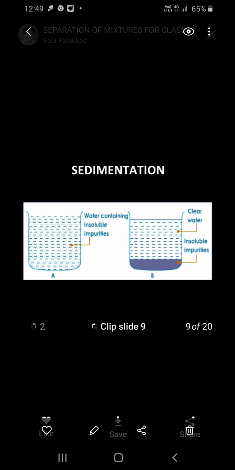Then another one is sedimentation. Rice and pulses are often mixed with very fine straw, husk and dust particles which have to be removed before cooking. Are you familiar with the way this is done at home? Yes, to remove these particles, rice and pulses are washed in water. The lighter impurities float while heavier rice grains sink to the bottom. This is called sedimentation. The heavier solid particles sink to the bottom.